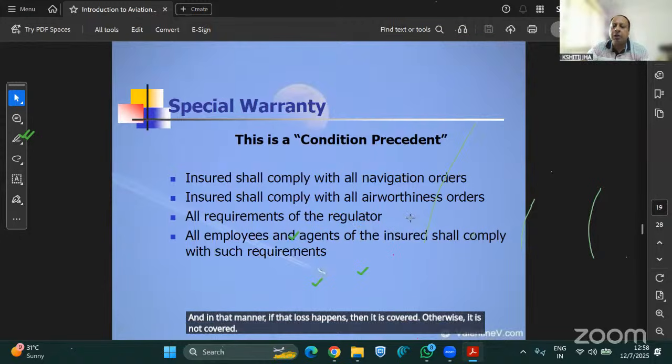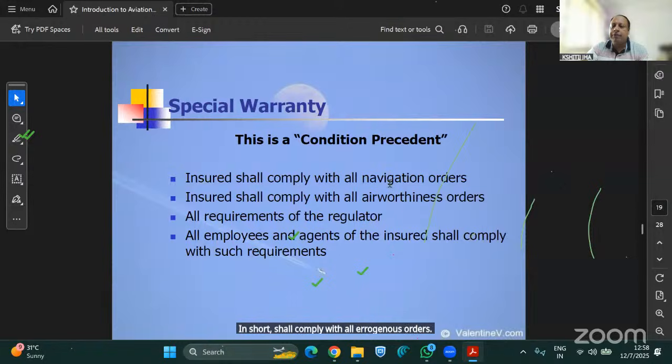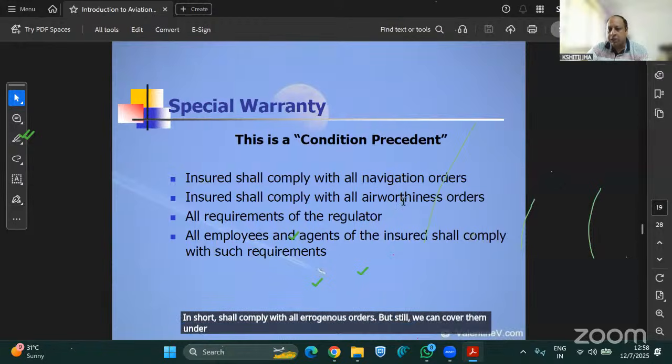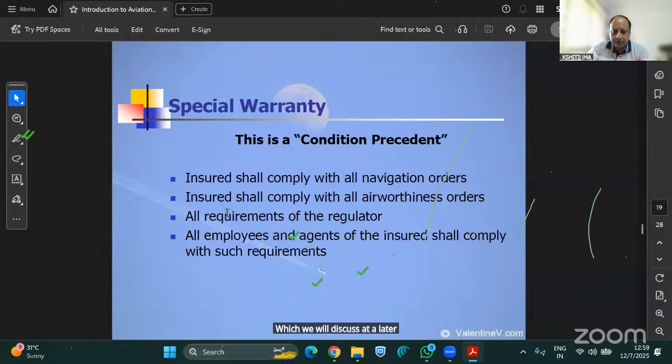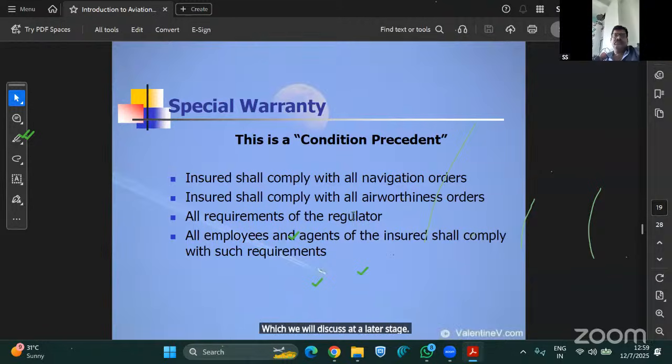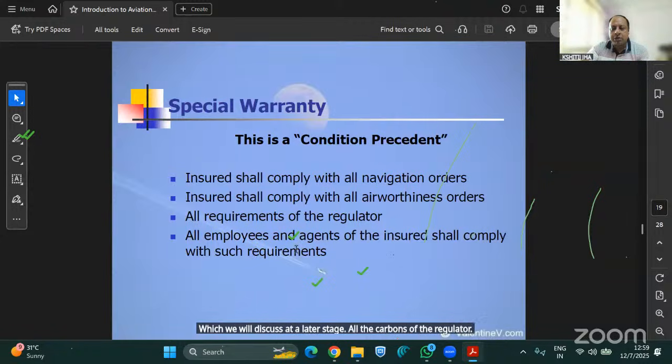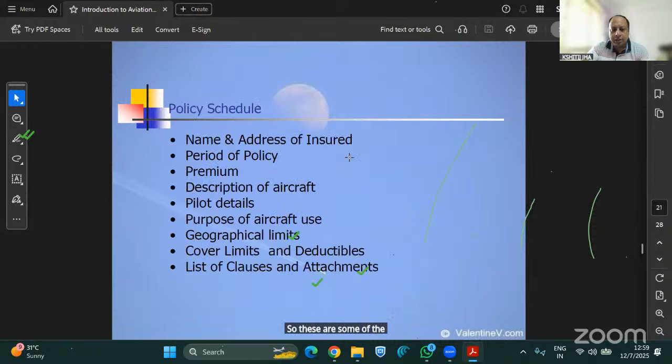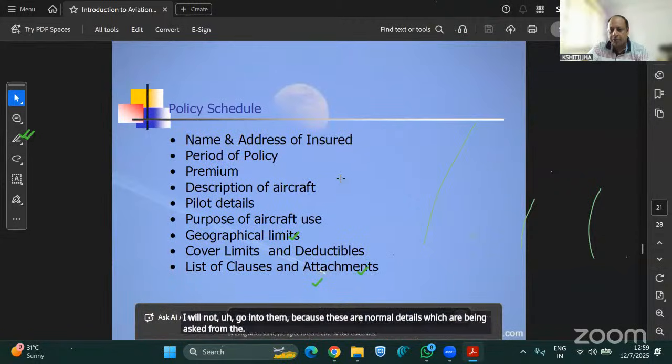Insured shall comply with all airworthiness orders, but still we can cover them under some of the clauses, which we will discuss at a later stage. All requirements of the regulator, all employees and agencies of the insured should comply with such requirements. So these are some of the definitions. This is the policy schedule. I will not go into them because these are normal details which are asked from the operator.